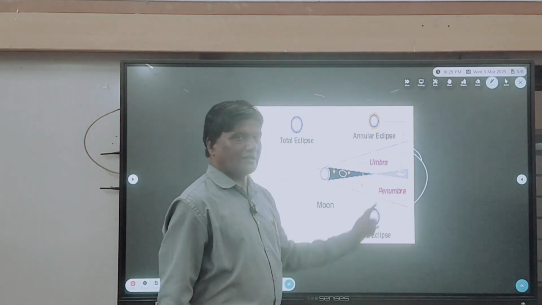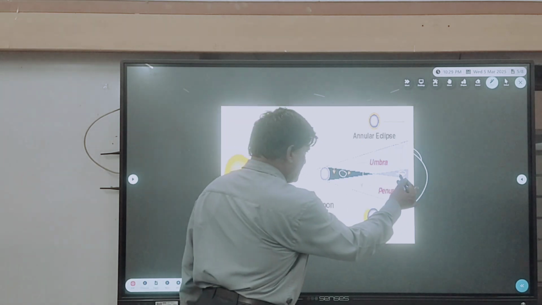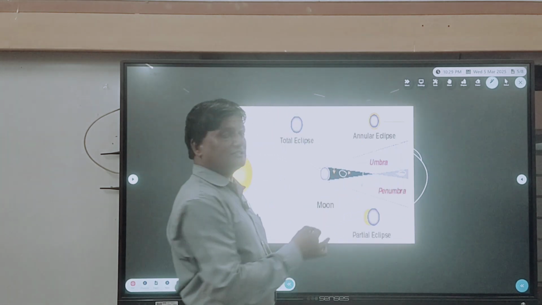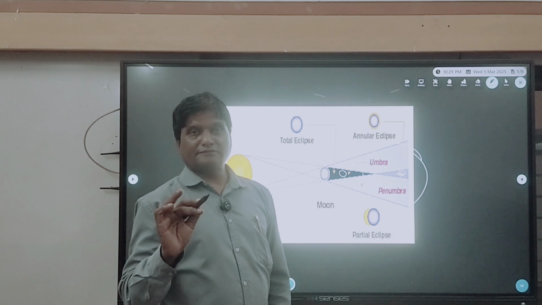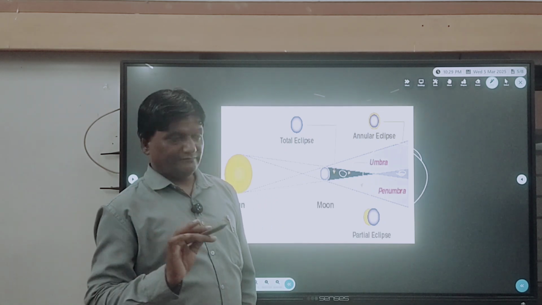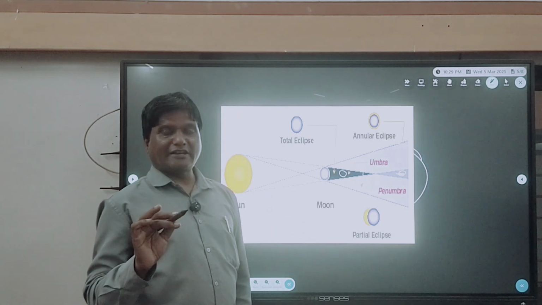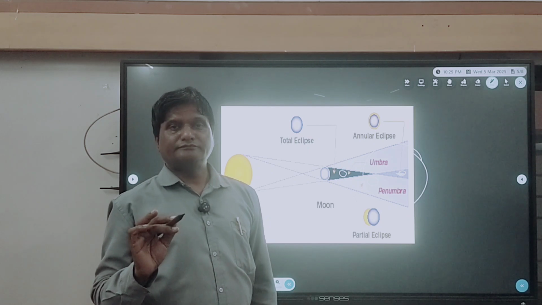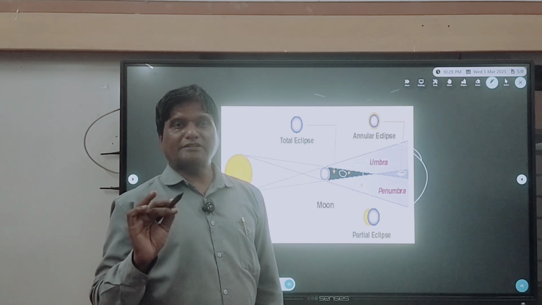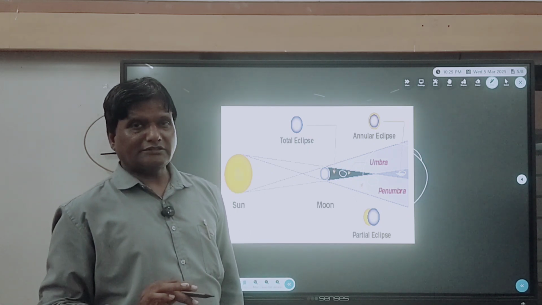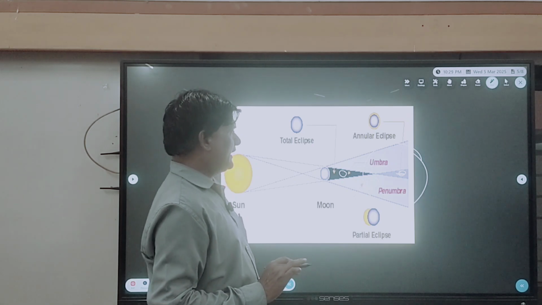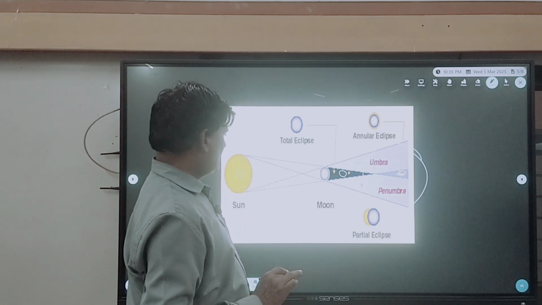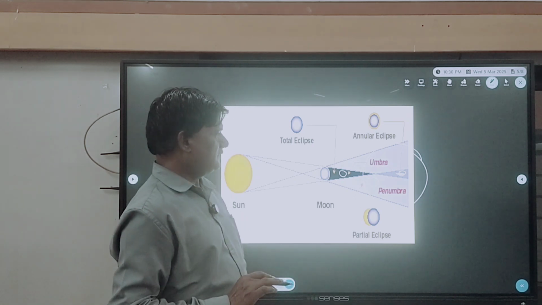And in the annular solar eclipse, the moon is at the farthest distance from the earth, that is called the apogee point. At that time annular solar eclipses are seen.